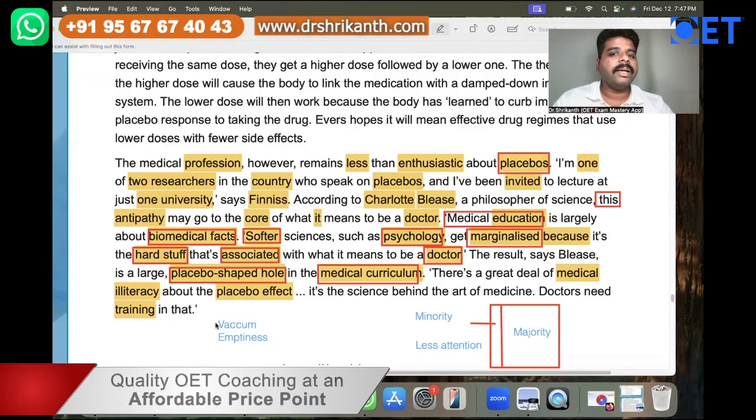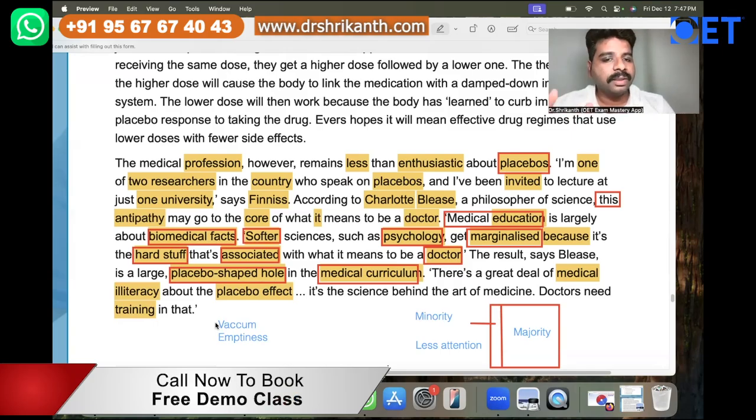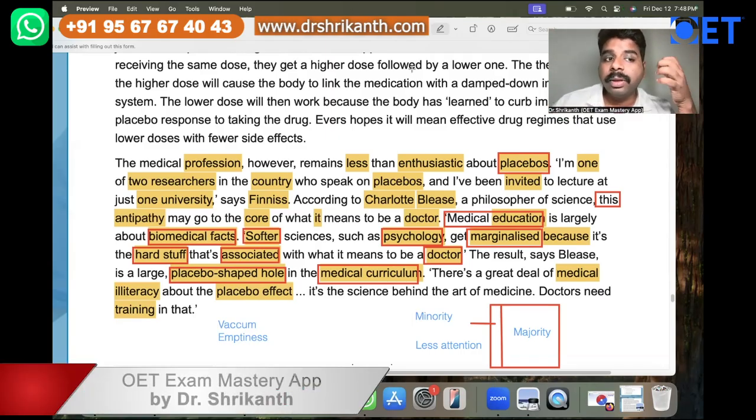You understand that placebos come under the category of psychology, and psychology is a soft science, and doctors don't want to be associated with soft science. Doctors only want to be associated with hard stuff. So for that reason, there is a big emptiness, a big hole regarding placebo. That is, it has been omitted. Like this, you have to grasp the content.